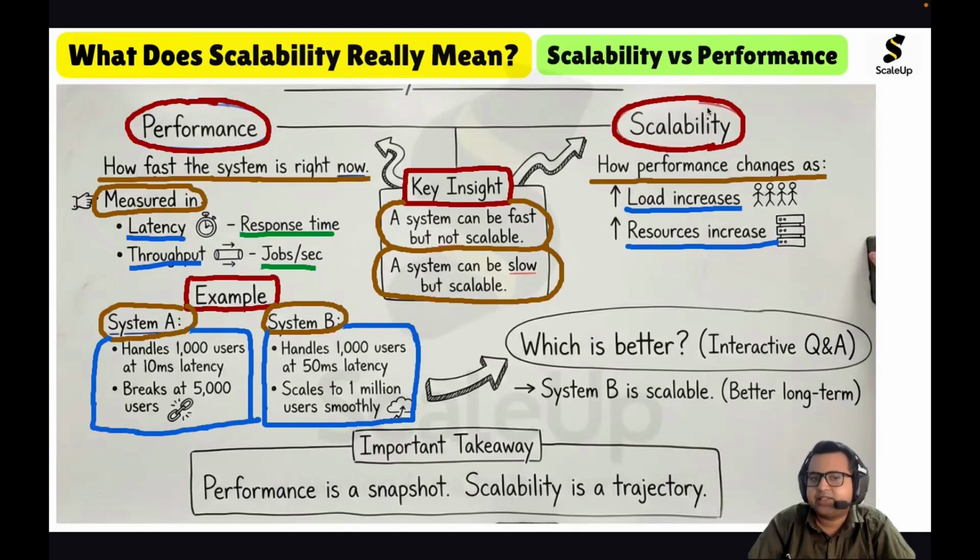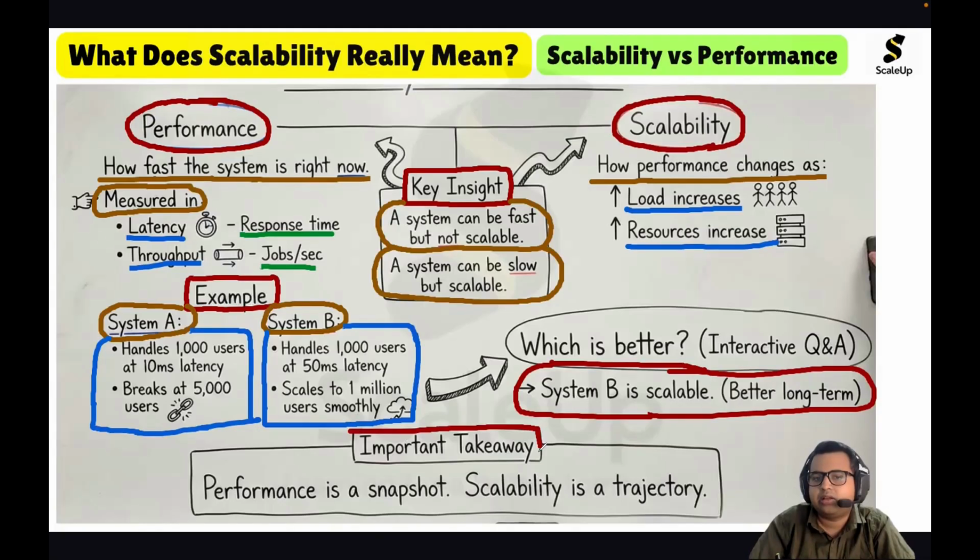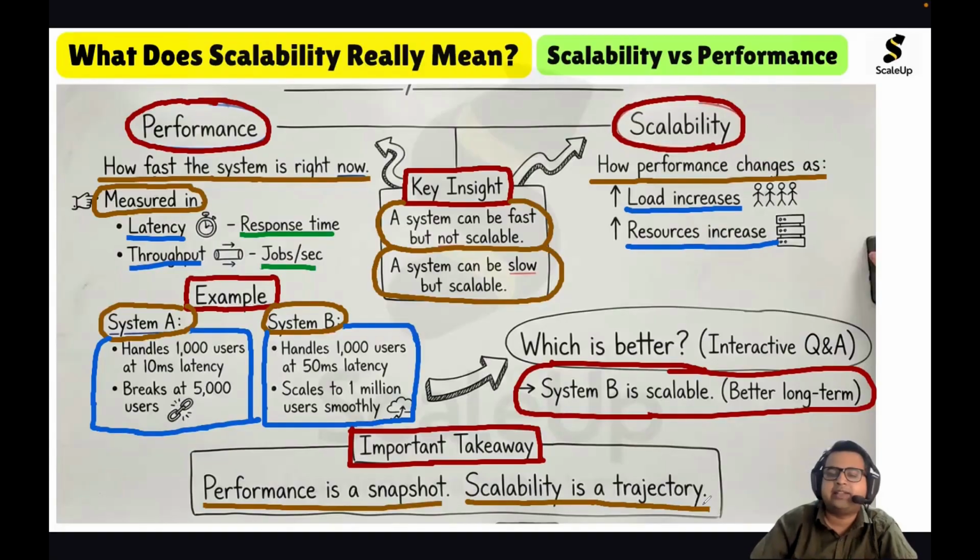So scalable systems are better in the long run. System B is scalable and better for the long run. The important takeaway is that performance is a snapshot. Scalability is a trajectory.